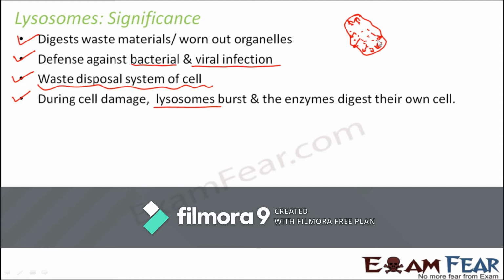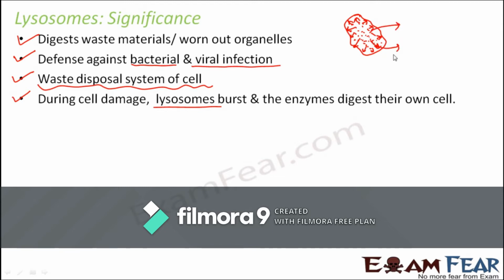When there is no input of energy, these enzymes will start digesting the membrane of the lysosome, because the membranes are mostly made up of lipids and proteins, and the enzymes present inside are capable of digesting those components as well. Now when the membrane completely disintegrates, what happens? These enzymes which were till now inside the lysosome are released into the cell.